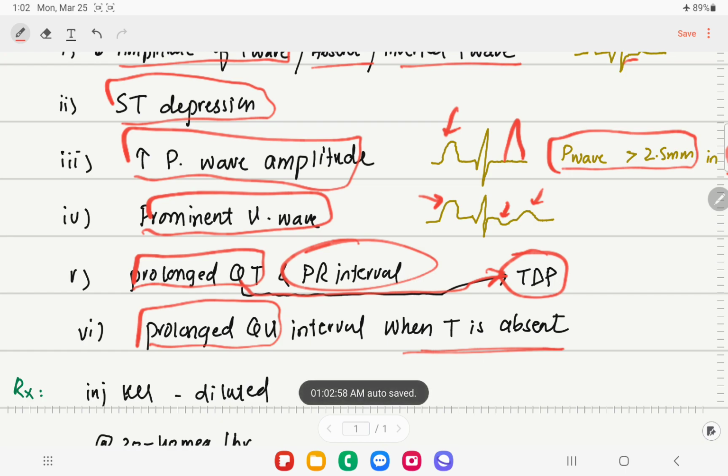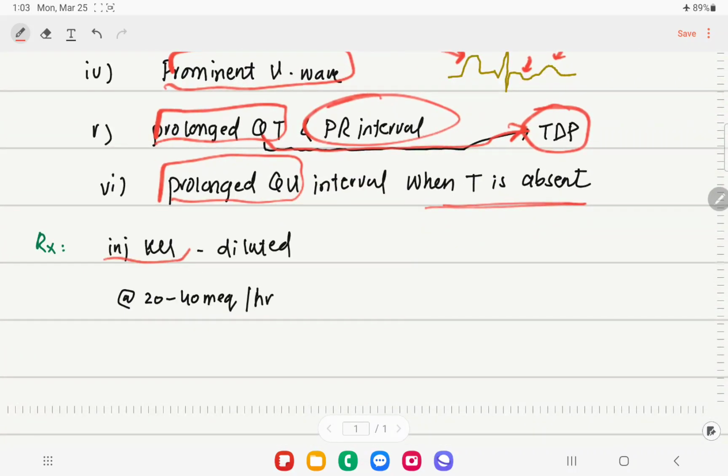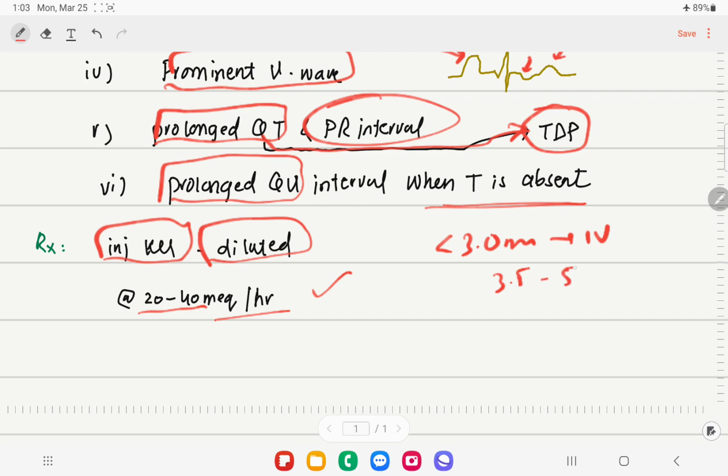So how are we going to treat this patient? We will have to give injection potassium chloride, in diluted form, and we have to correct the potassium at the rate of 20 to 40 milliequivalents per hour. When the potassium value is less than 3 milliequivalents, we are going to give the potassium in IV form. The normal value is 3.5 to 5.5.